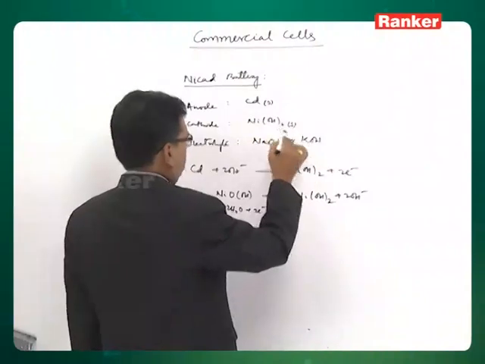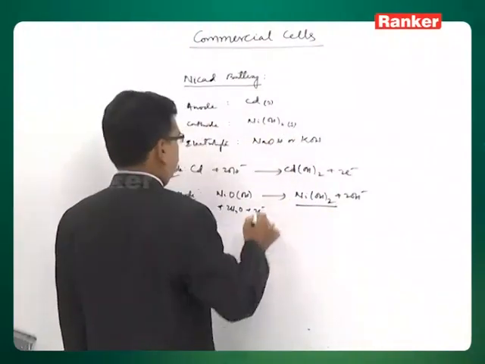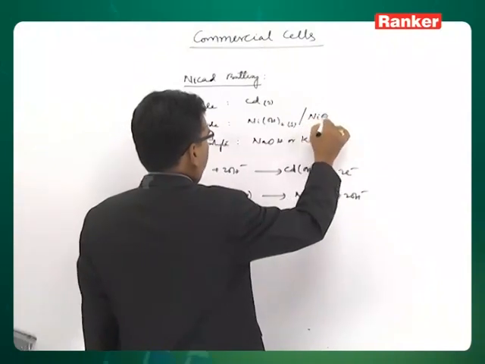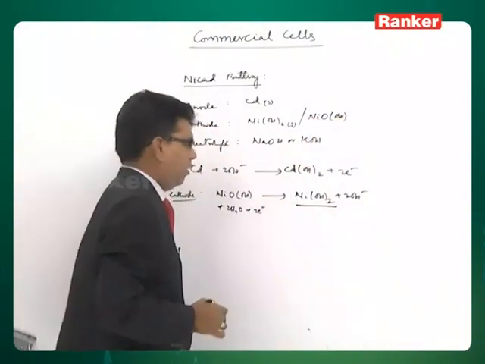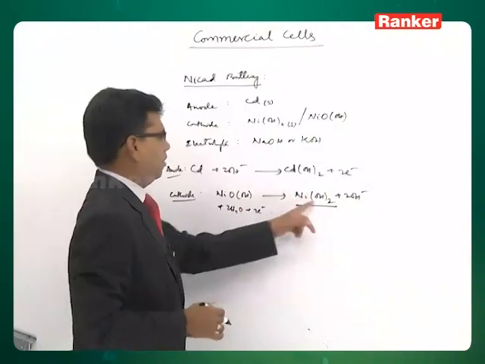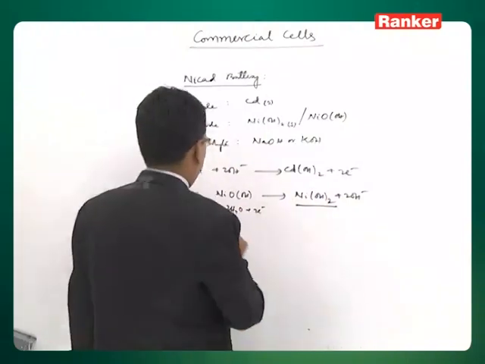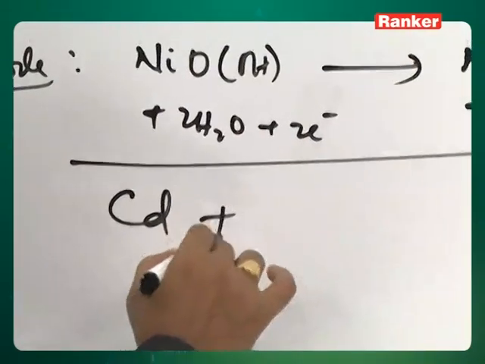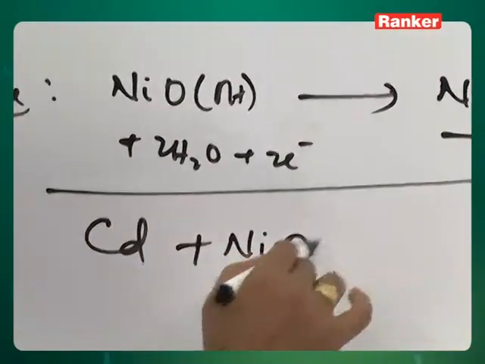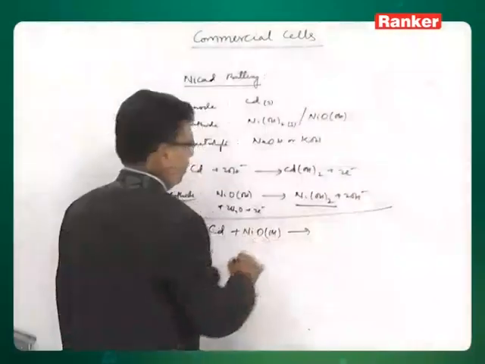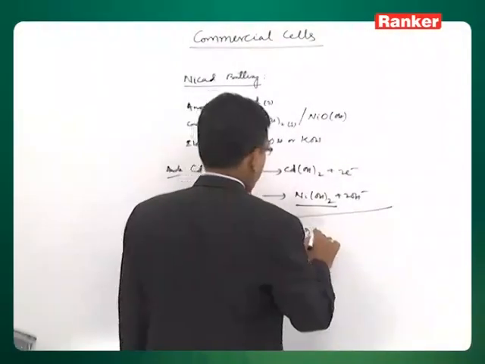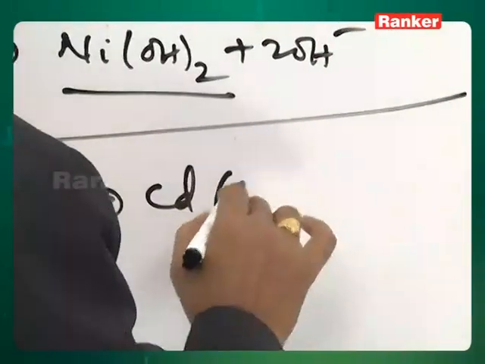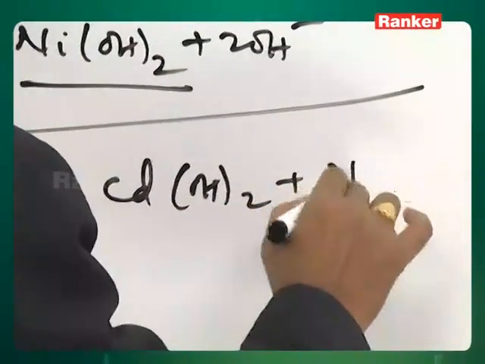This is the product at the cathode, or if you want to write the reactant only, you can write it as NiOH where nickel is in +3, and the product is this. So either way we can write. Finally, the reaction is cadmium with the basic oxide of nickel to give cadmium hydroxide and nickel hydroxide.